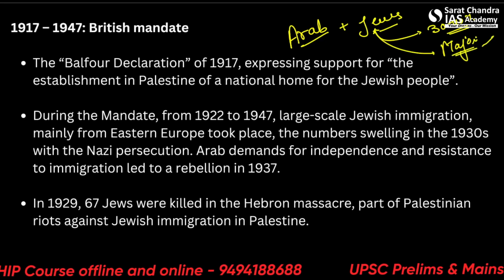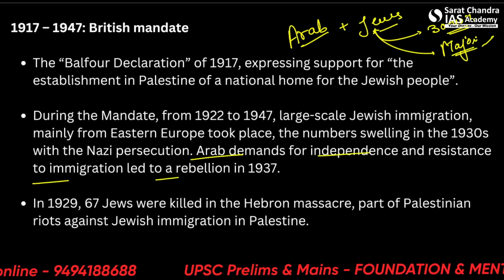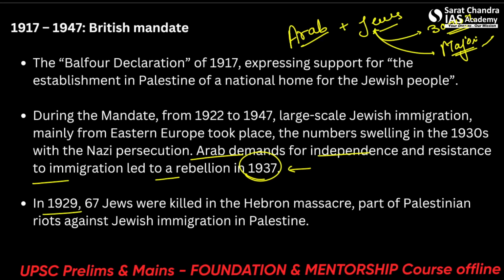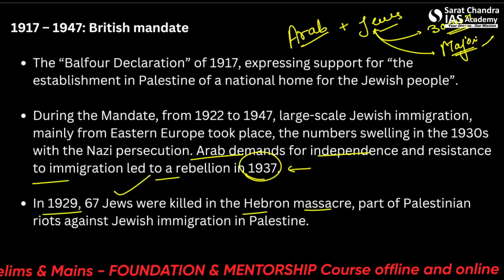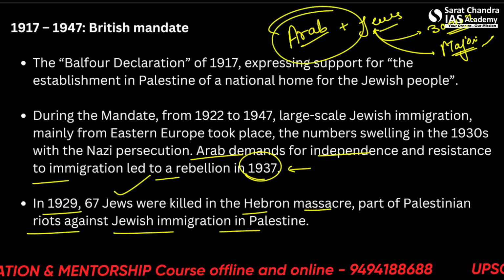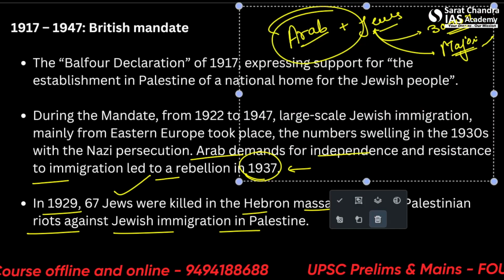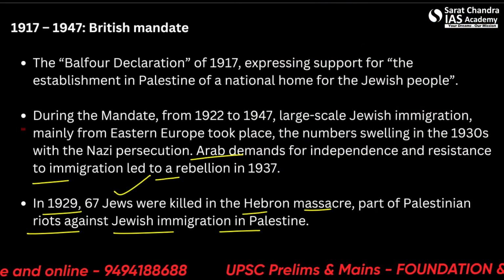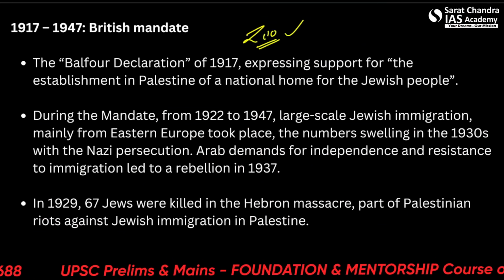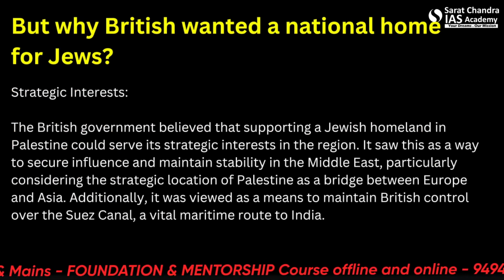Alright. What happened later on was that Arab demands for independence and resistance to immigration led to a rebellion in 1937. In 1929, 67 Jews were killed in the Hebron massacre, part of the Palestine riots against Jewish immigration. So Arabs were definitely not very happy with what was happening in their area, and they were against any sort of immigration and any sort of Zionist movement which would lead to a national home for Jews. Now let us see why the British wanted a national home for Jews.